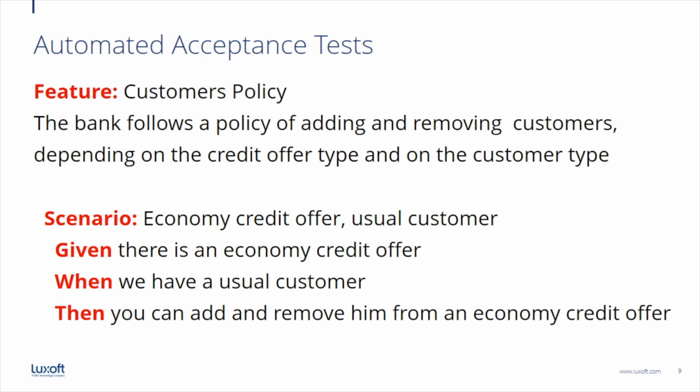One of the possible scenarios will be summarized as following. Scenario: economy credit offer, usual customer. Given there is an economy credit offer, when we have a usual customer, then you can add and remove him from an economy credit offer. So what you have already seen as the business logic embedded into the previously presented schemas is summarized into this scenario.